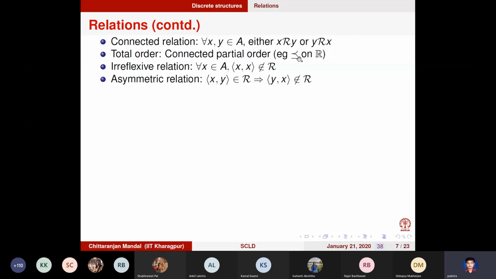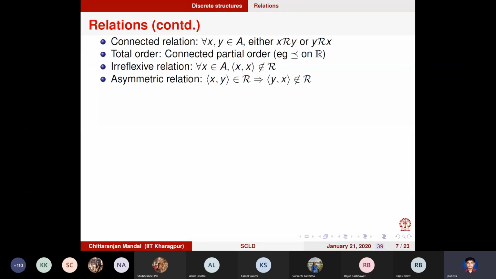Two elements x and y would be called comparable with respect to a partial order if either x is less than or equal to y, or y is less than or equal to x. Then I would call x and y comparable. All right. So a connected relation is one where every pair of elements are comparable.